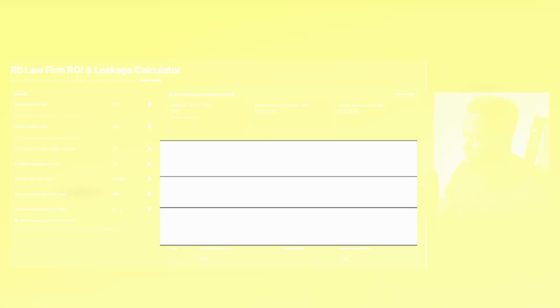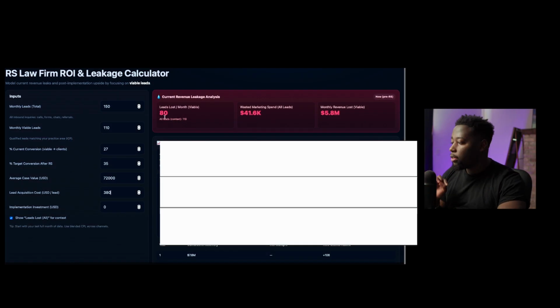So based on these numbers, this firm is losing 80 viable leads that could be potential clients simply because they didn't answer the phone after hours, right? During the weekends, they don't have the infrastructure in place to answer their phone calls.